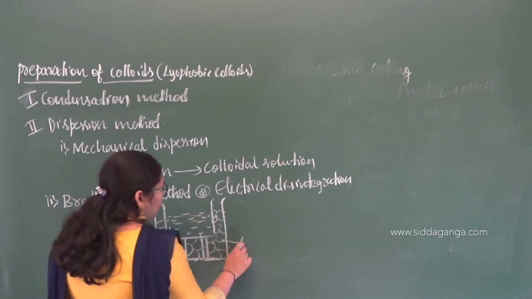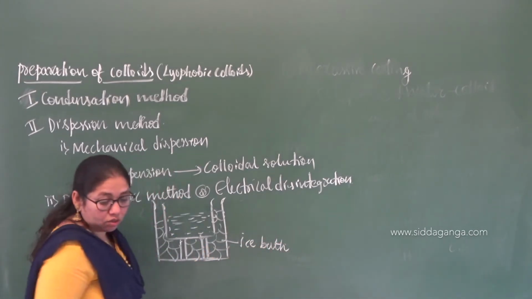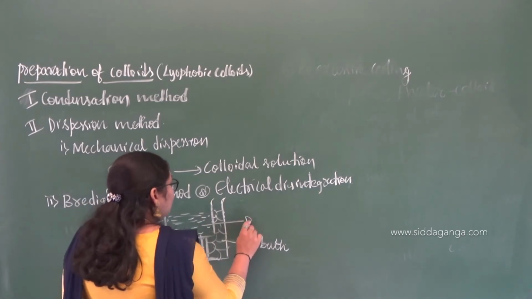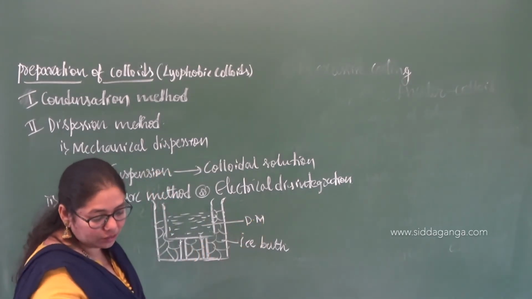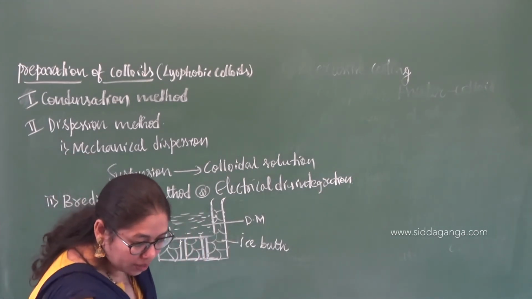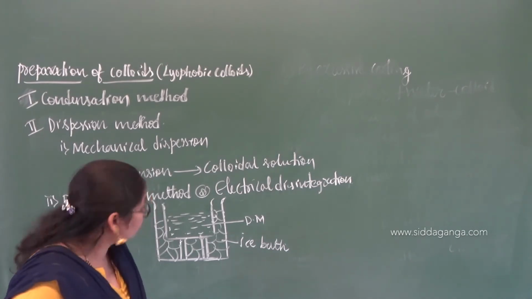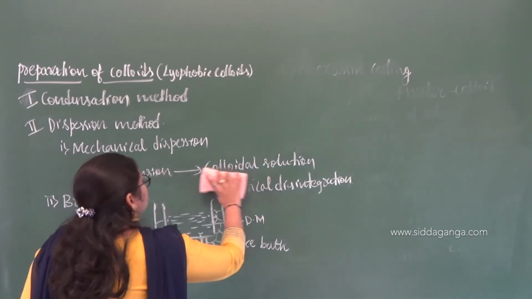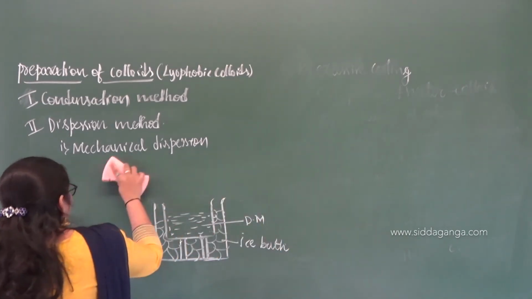So this is nothing but the ice bath, and this is nothing but the dispersion medium. How are you going to represent that one? DM, dispersion medium. And here you have to place the electrodes of the metal whose sol we are preparing.